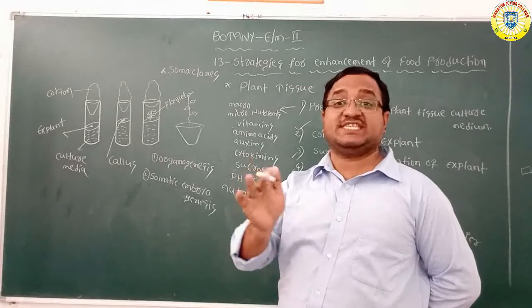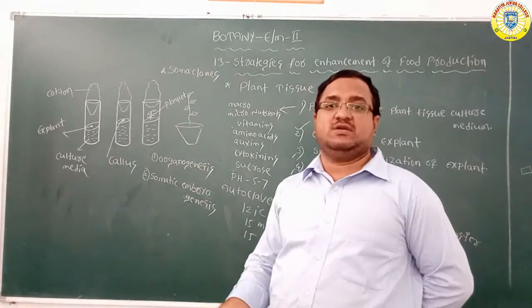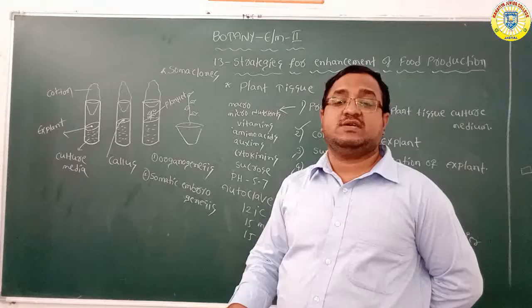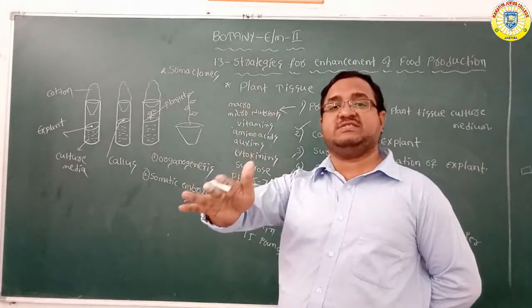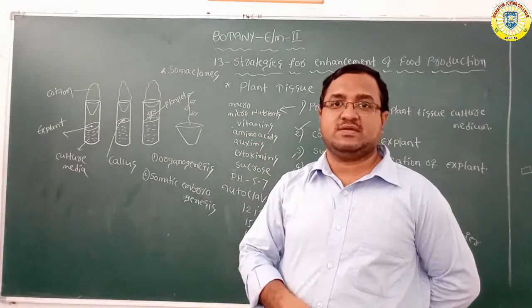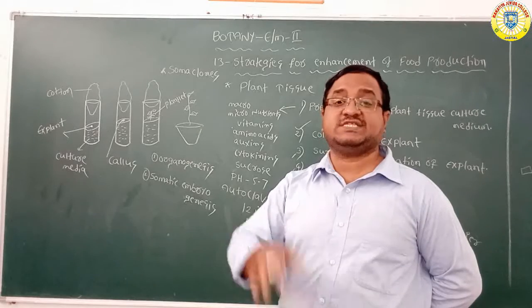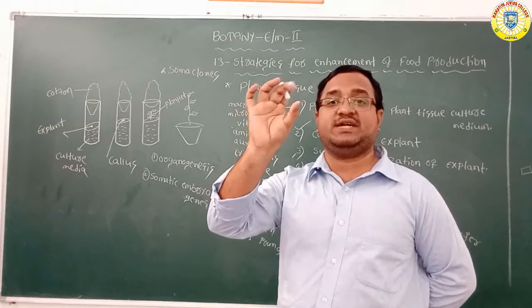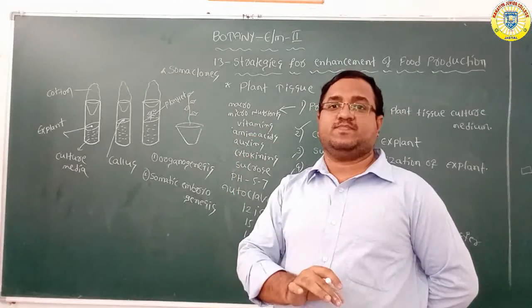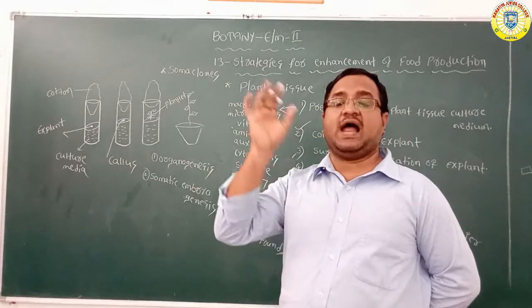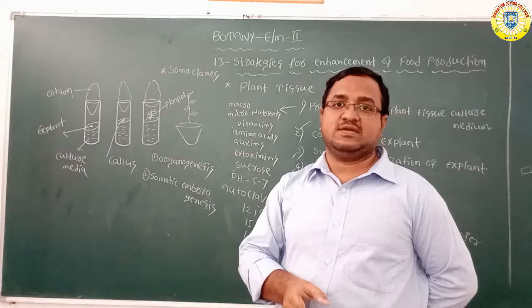How can we produce virus-free plants from plant tissue culture? Suppose a plant is infected with a virus. Only the meristematic tissue, apical or axillary, is free from the virus.